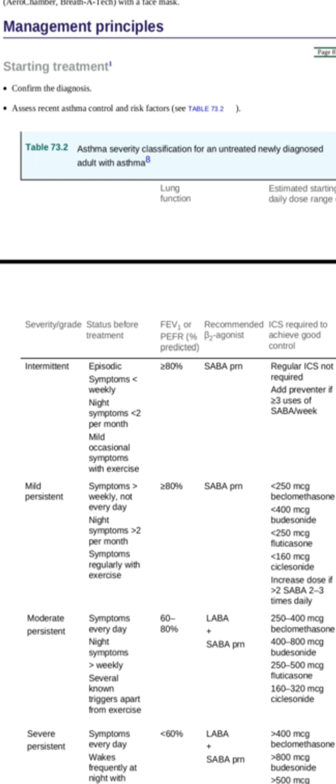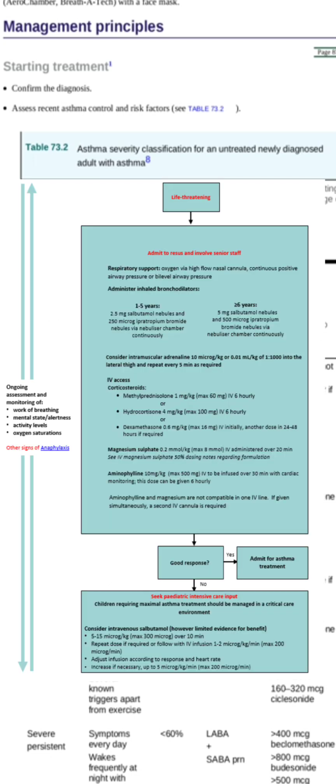Now moving on to severe asthma. Severe asthma is when, on most days, the patient suffers from an attack of asthma. So in this case, you have to admit the patient and give oxygen via nasal prongs at 2 to 4 liters if saturation is below 90%. If less than 6 years of age, again SABA 6 puffs, ipratropium bromide 4 puffs.